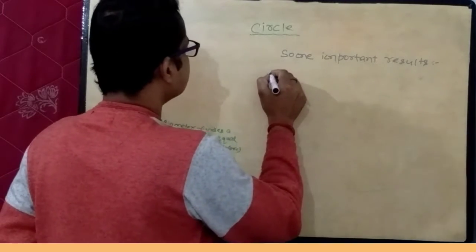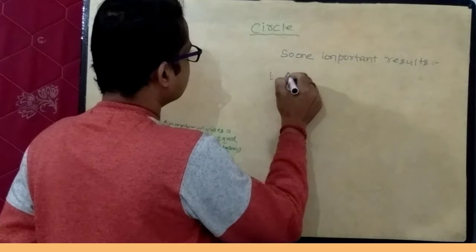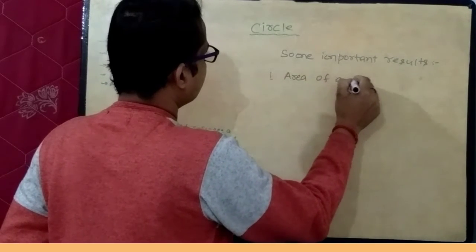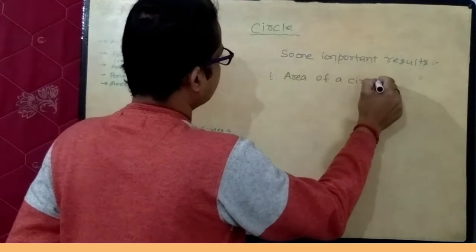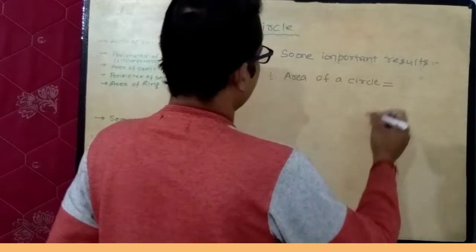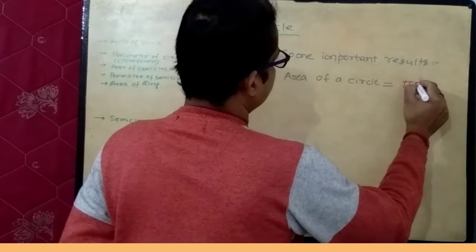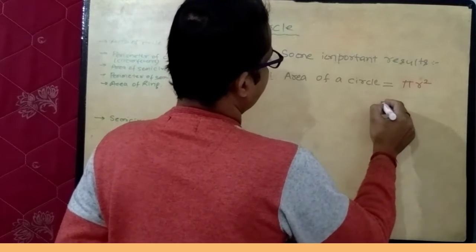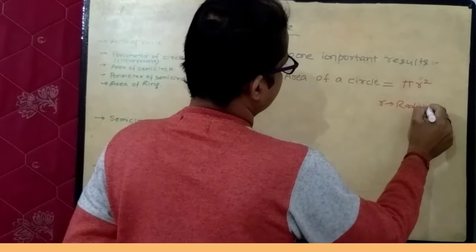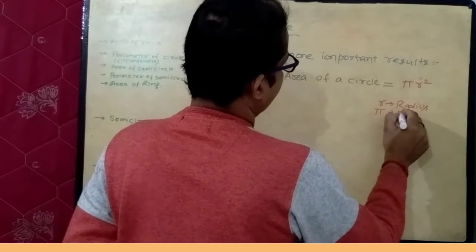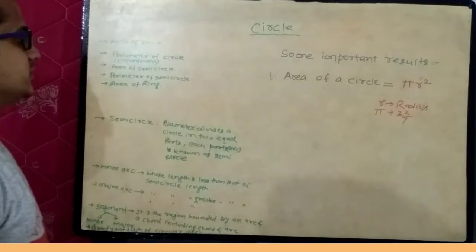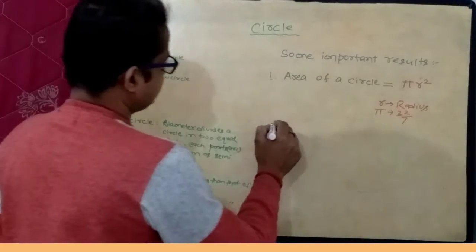First, area of a circle equals pi r square, where r is radius and pi equals 22/7.